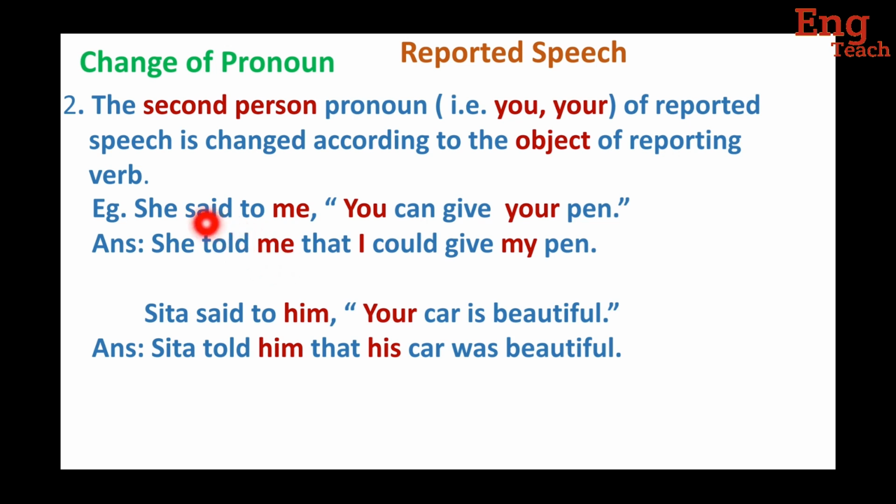Now let's see its answer. She told me, said to change into told, and me, that is the conjunction here we have to use for the statement. And you is second person pronoun. So it is changed according to the object of reporting verb. So this is object of reporting verb. And we have to write here that. And we can't write me because it is objective case. So it is subjective case. You is subject here. So we have to change this me into subject, that is I. Can change into could. Give my pen. Here this is your also second person. So it is also changed according to the object of the reporting verb.